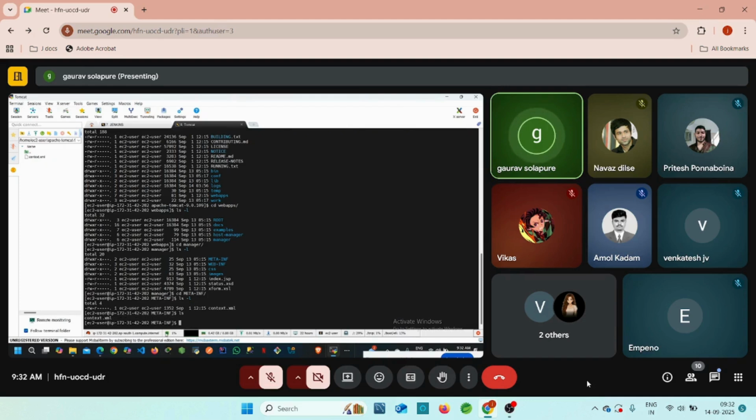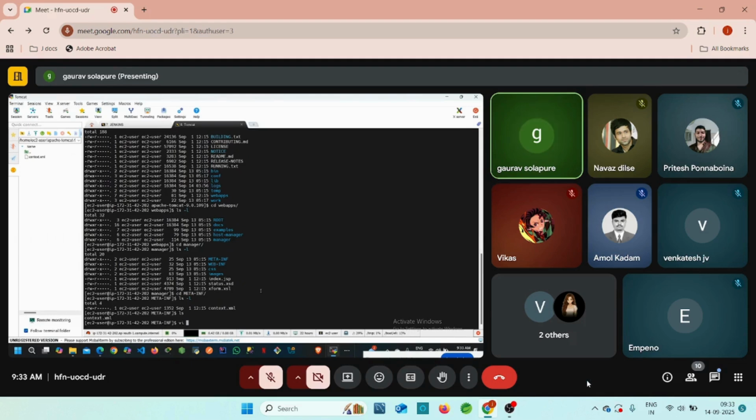So how can we access this file? If you want to enter into any file, the path for this is context.xml, so XML is our file, right? If you want to enter into this context.xml, then every time you can add the command vi. vi is nothing but the visual editor.